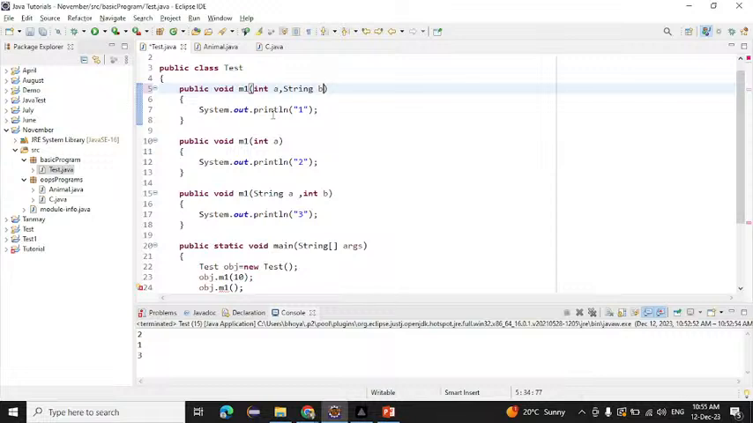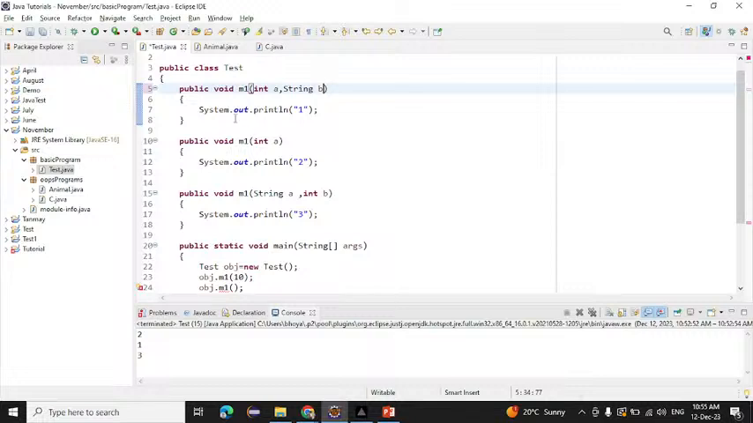Anyone have any doubt till here? Anyone have any doubt inside method overloading? Only one person is saying no. Anyone have any doubt till here? Yes or no? Okay, no doubts.